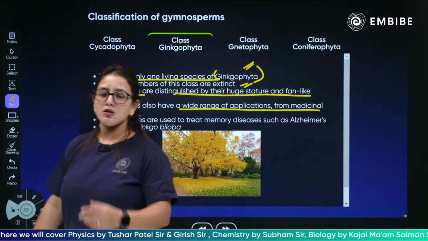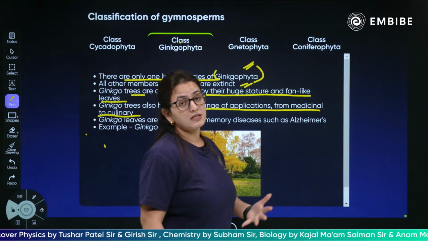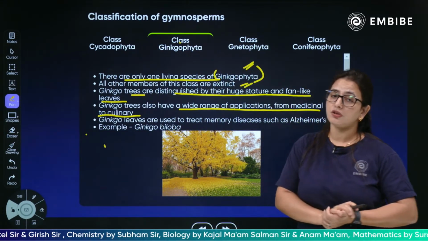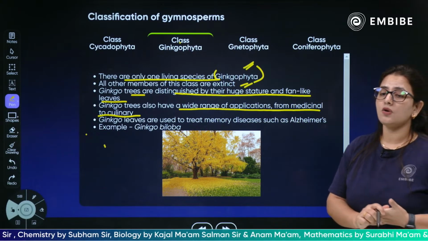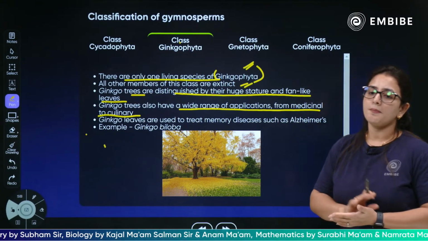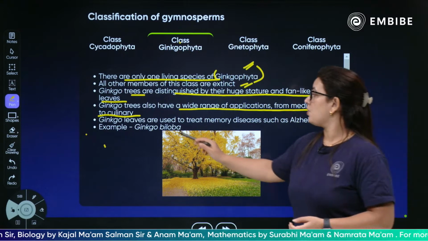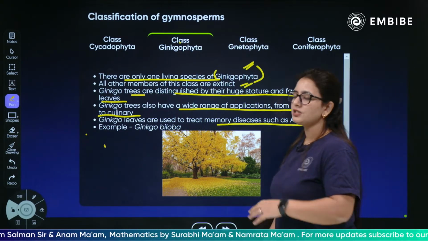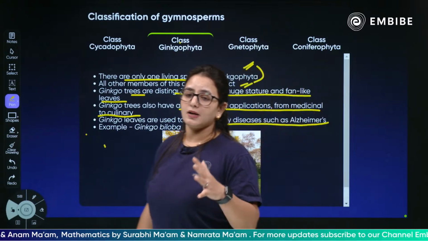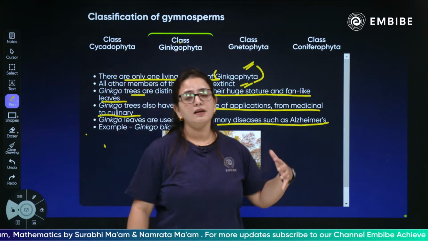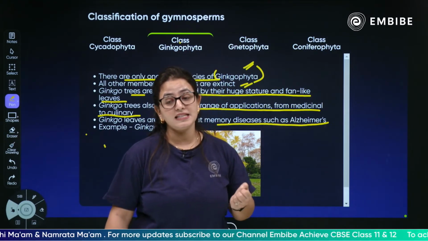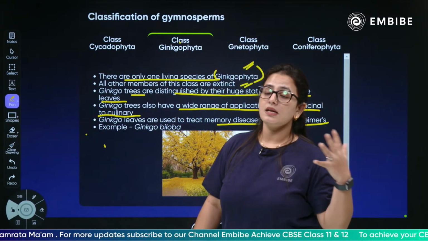Yes, they also have great importance in nature, in that they can be used for medicinal purposes and also for culinary purposes. Ginkgo leaves are used to treat memory diseases such as Alzheimer's, and the major example is the ginkgo biloba. These leaves are used in the treatment of Alzheimer's disease related to memory loss.